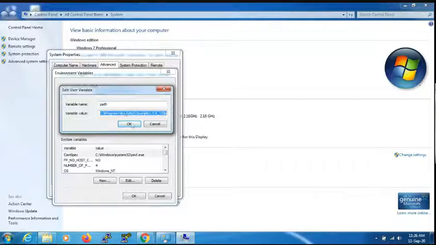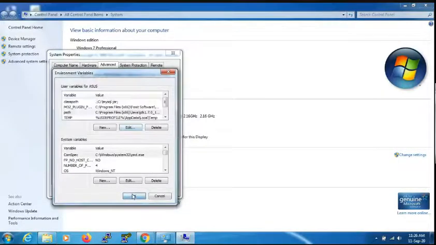Just check whether it is right or wrong. It is perfect. Just click on OK. Click on OK.